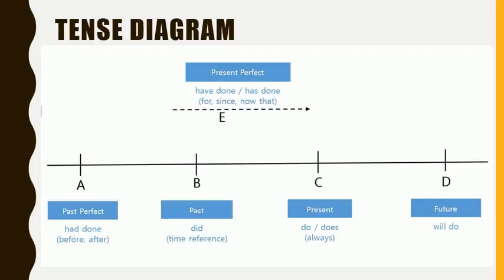So in the timeline, when you called is here. You're at B. You called at this point, but some other action had taken place before that point in time. And this is when I had finished eating dinner. And in a lot of cases, it is very important for you to show that one action took place before another action, and you're talking about everything in the past.